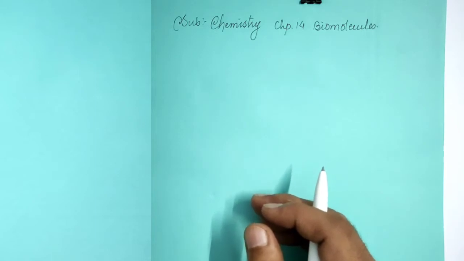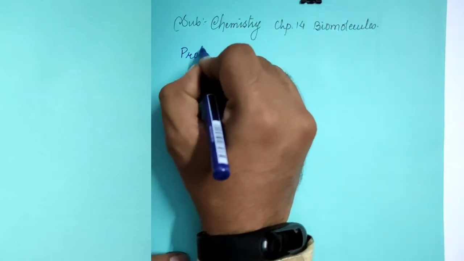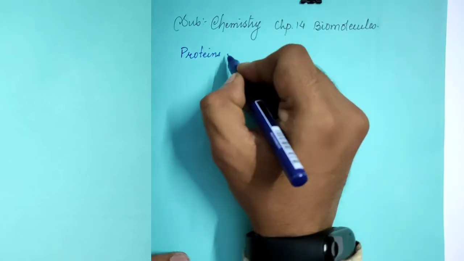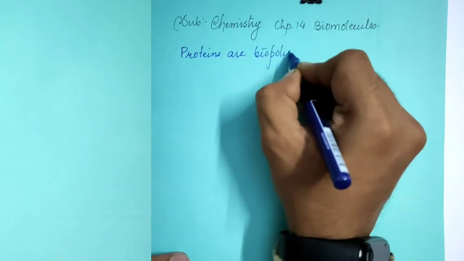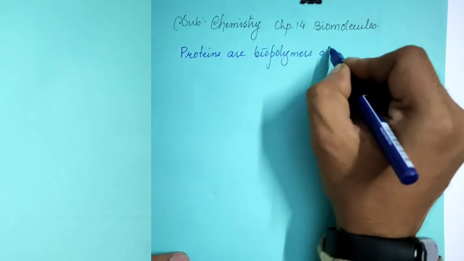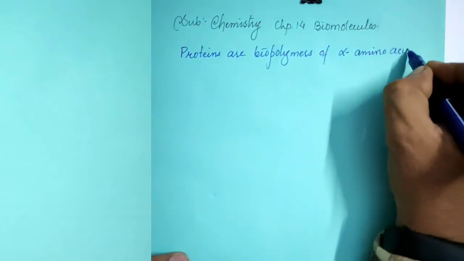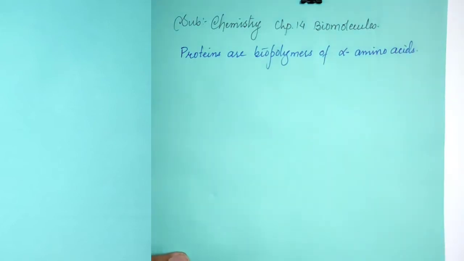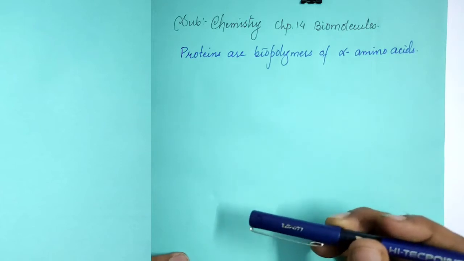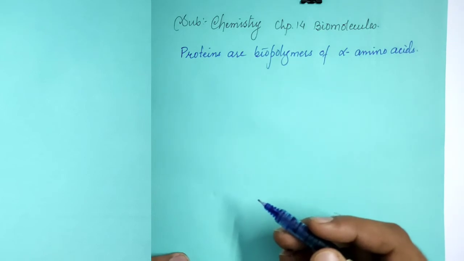Proteins are biopolymers of alpha amino acids. For the knowledge point of view, we know very well that protein on hydrolysis gives n number of alpha amino acids.